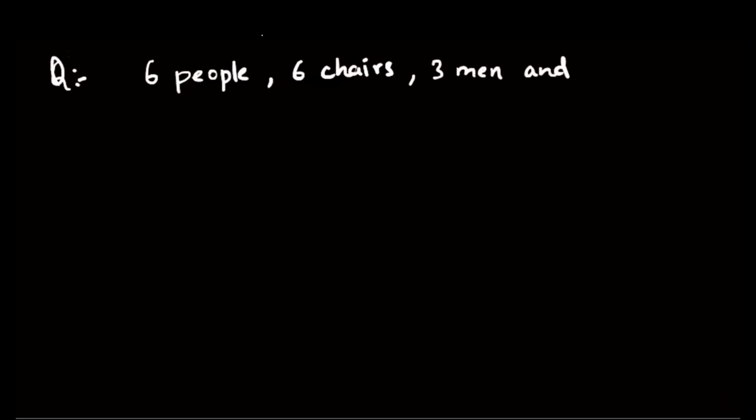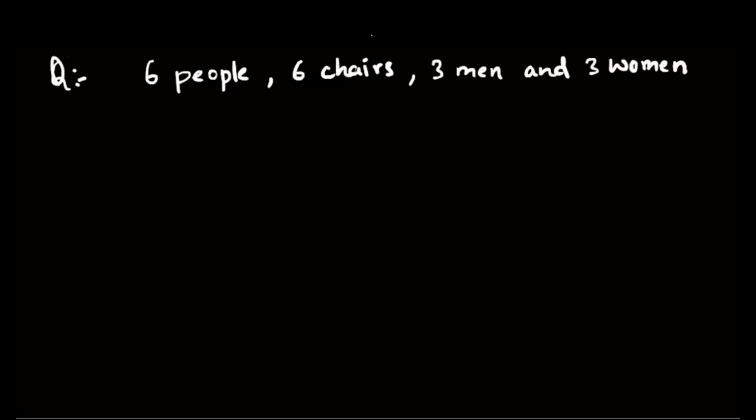The next question is about, let's suppose we have again 6 people. Let's consider all these scenarios. Again 6 chairs are there, and 3 men and 3 women are there. So 6 people, such that out of them, 3 are men and 3 women, and 6 chairs are there, and they have to be seated.